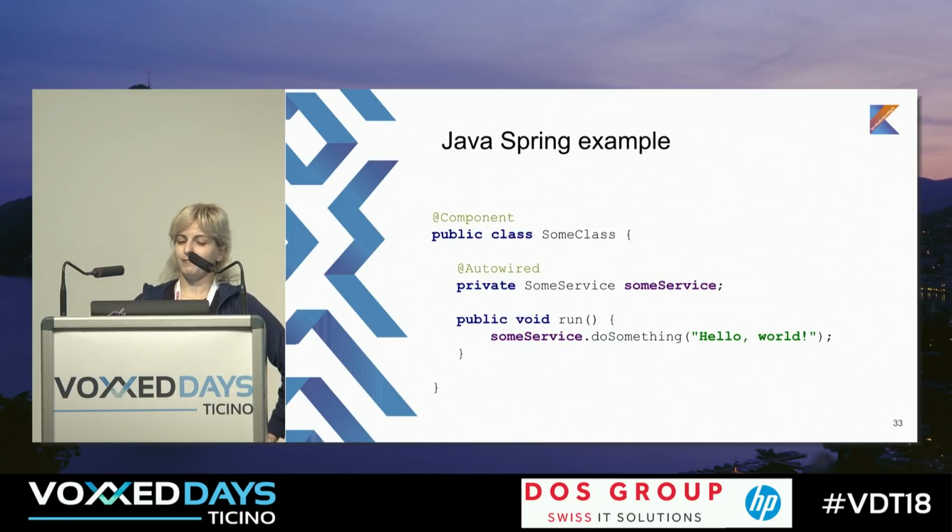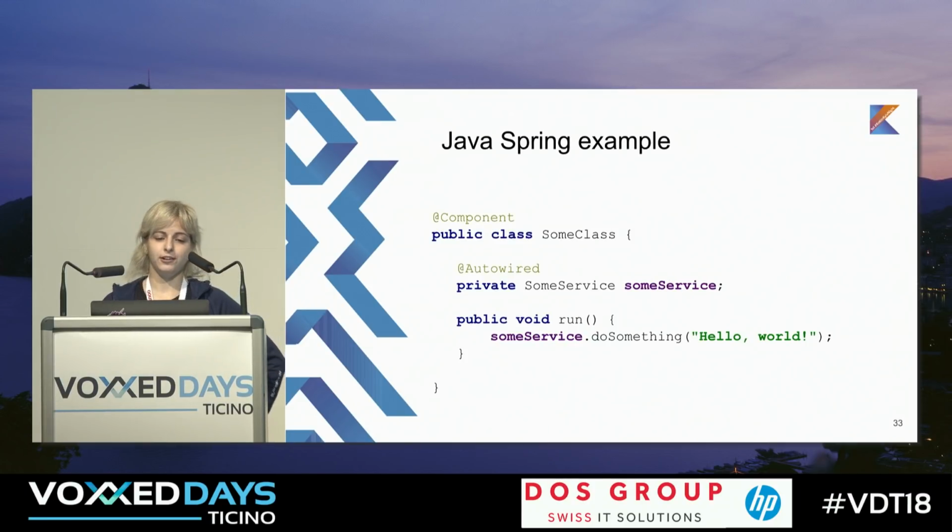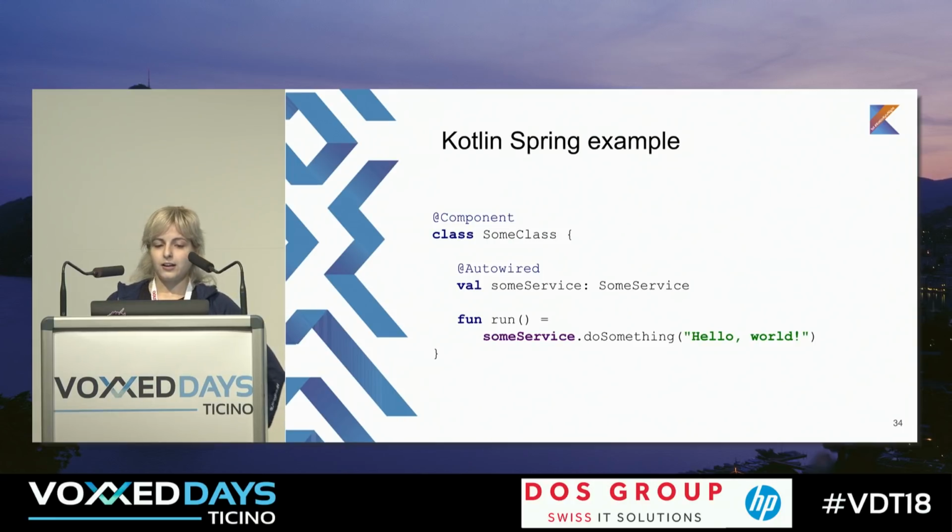So let's again remember how we do it in Java. In Java we have some component and we autowire some field. Most of you have written this code, and me too. So let's do the same stuff in Kotlin. In Kotlin, we have some class, we have some service, we can do almost the same stuff. So please tell me, will this code work or not?